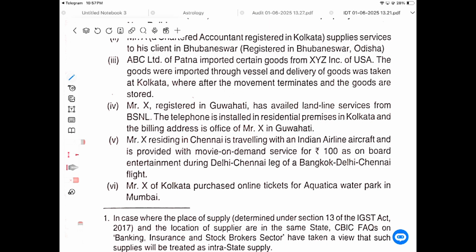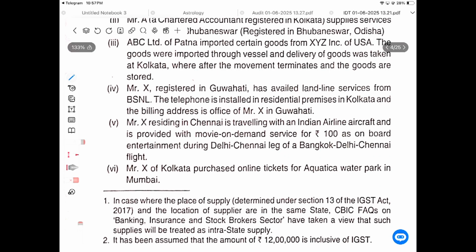So it's IGST. Mr. X is residing in Chennai, traveling in an Indian Airlines aircraft and is provided with a movie on demand service of 100 rupees as on-board entertainment during the Delhi-Chennai leg of a Bangkok-Delhi-Chennai flight. From Bangkok it goes to Delhi, and from Delhi to Chennai. Mr. X is availing the service in Bangkok. So the service is availed in Bangkok, it is not eligible to GST, exempted. No GST. It's not even taxable, as the service is received outside India.